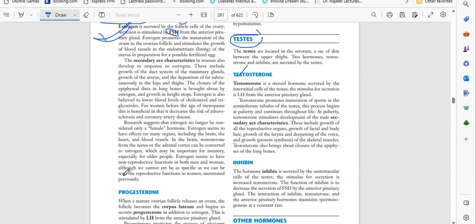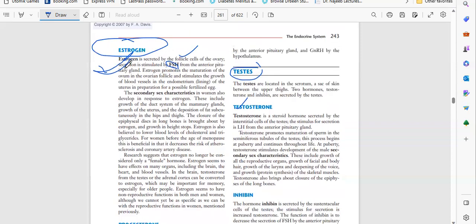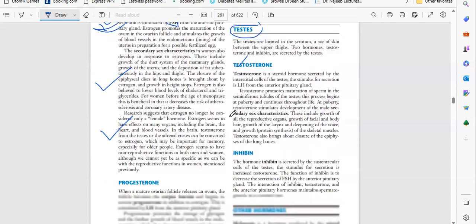Estrogen seems to have non-reproductive functions in both men and women, although it cannot yet be as specific as with the reproductive functions in women mentioned previously. So basically this is the main important function, the second important function, and the third important function. Estrogen is a very important hormone for females and other related organs also.